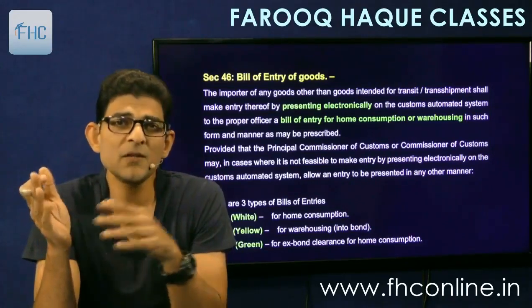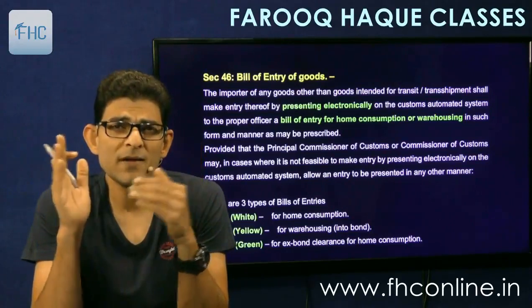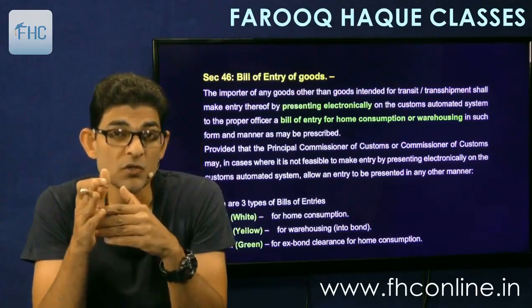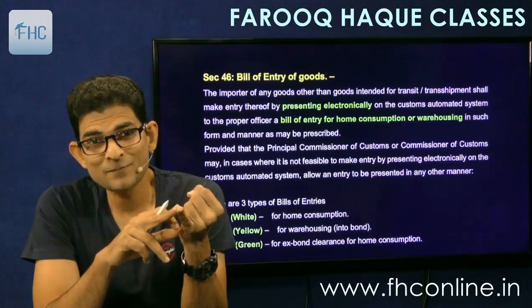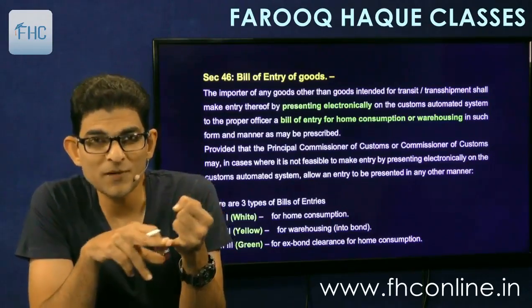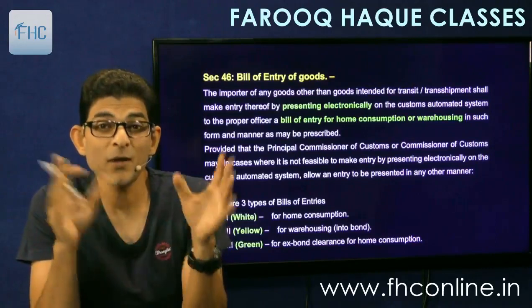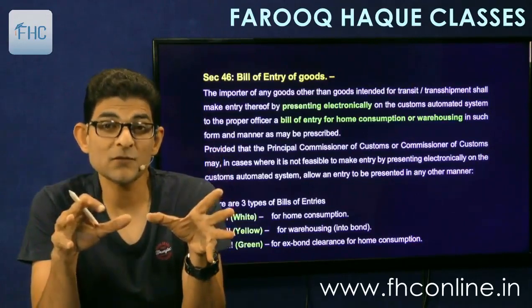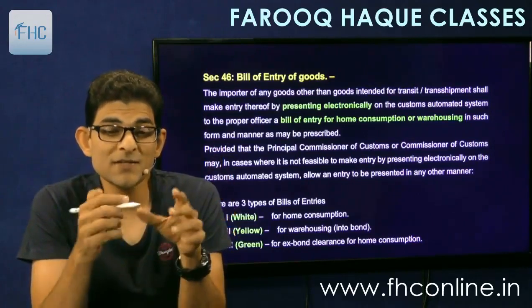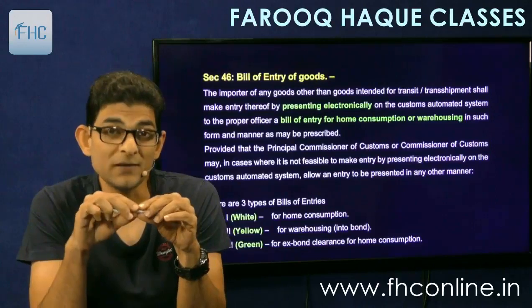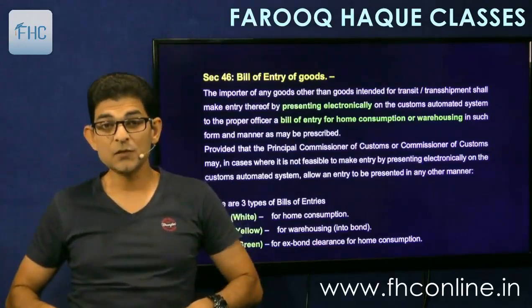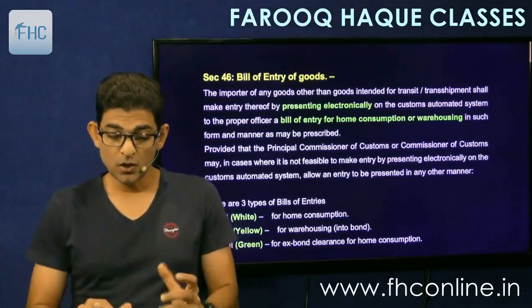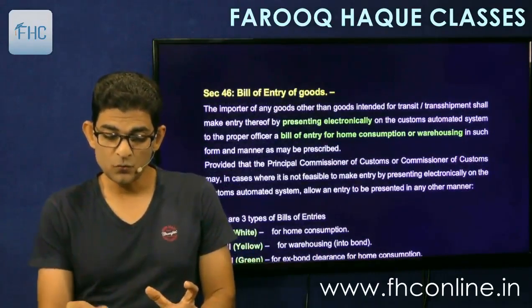So this I have been telling you since time immemorial, that importer has to clear the goods by filing a bill of entry, right? We are seeing the name of this document since long, bill of entry. Now the actual section comes, section 46. So let's see in this section how the bill of entry is filed, okay, and how you have to assess the duty.